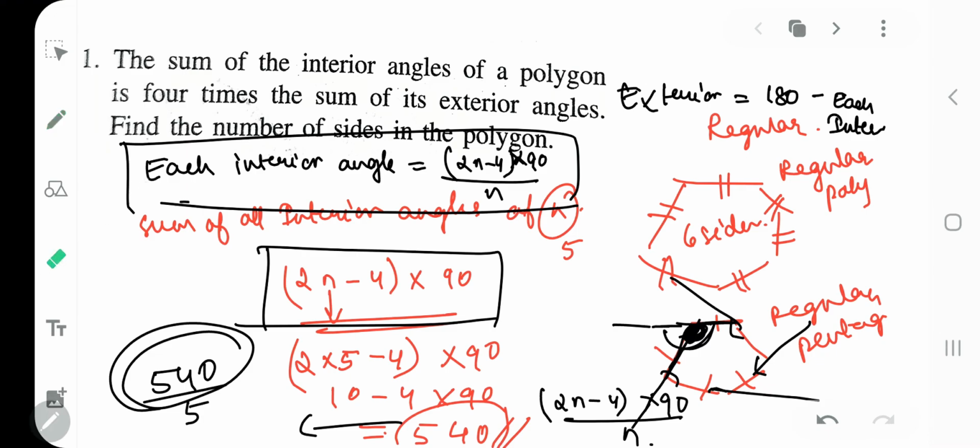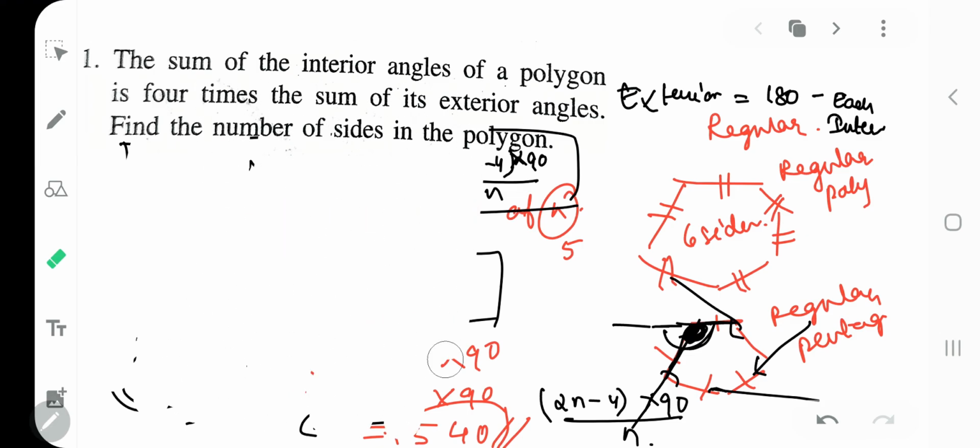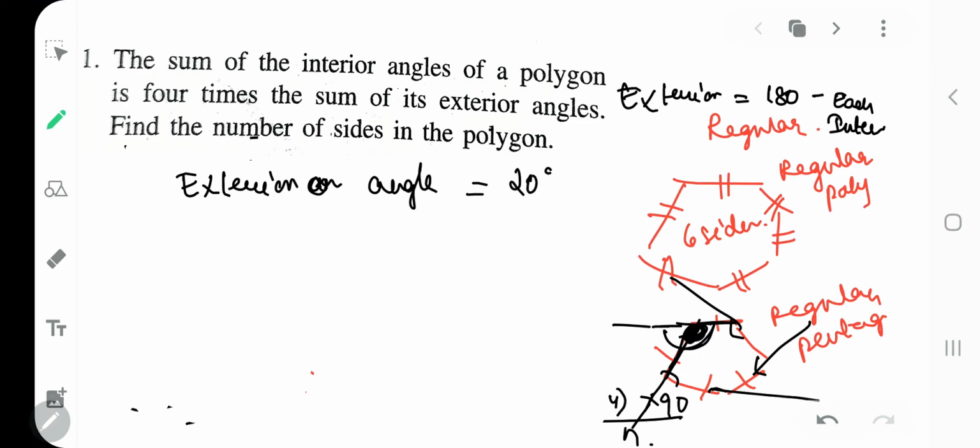Okay, next I want to also teach you how to find the number of sides if each exterior angle is given to you. अब exterior angle अगर दिया गया है आपको, exterior angle की value दी हुई है, तो how to find? If I give you the exterior angle as 20 degrees, how to find the number of sides of that polygon whose exterior angle is 20 degrees? So the number of sides will be 360 upon each exterior angle.